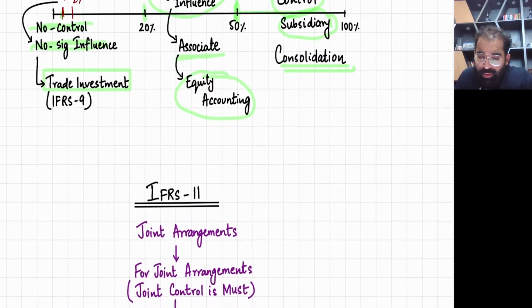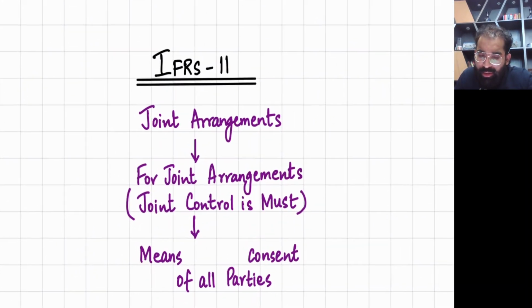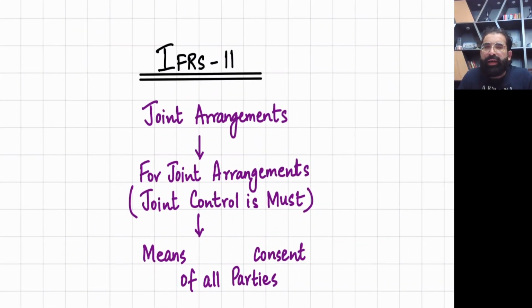Now, here you will study a new level, and that is called IFRS 11 joint arrangements. Soon in this class, I'm going to teach you different types of joint arrangements. But before I move on, let me tell you one thing. For joint arrangement, this thing is very important.